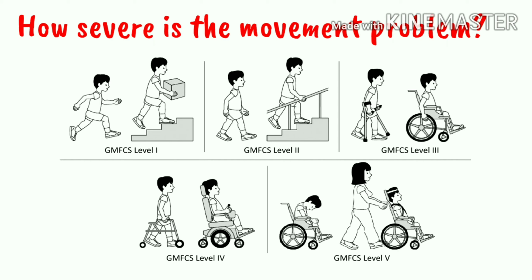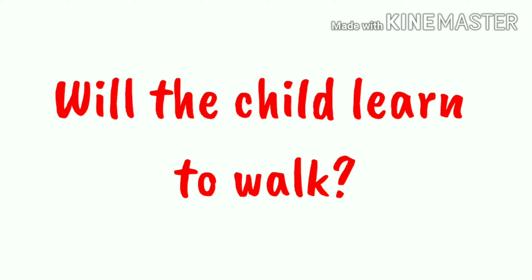Let's talk about some of the questions which are normally asked. Will the child's condition deteriorate? No. Will the child learn to walk? With mild, GMFCS level 1 and 2, will walk independently. With moderate, GMFCS level 3, generally walk with stick or walking frames, and with severe, GMFCS 4 and 5, will require a wheelchair for most activities.